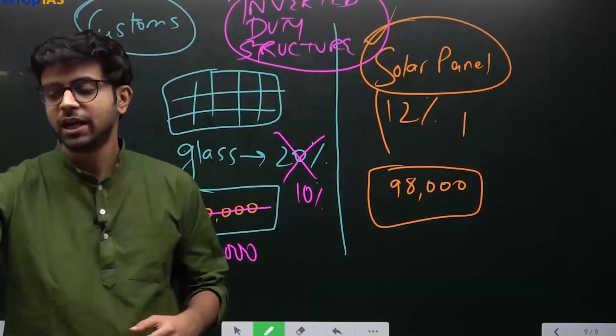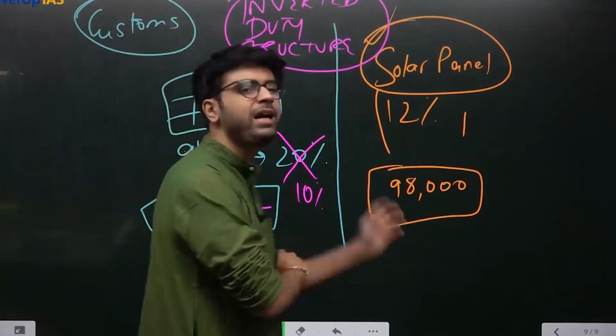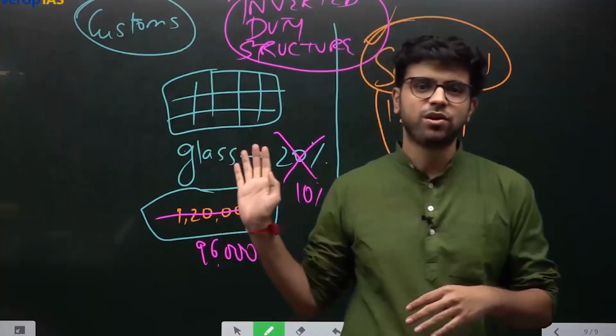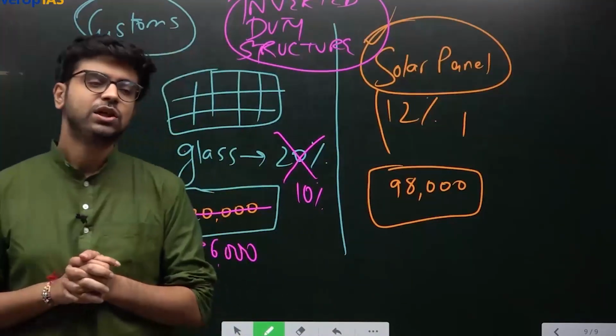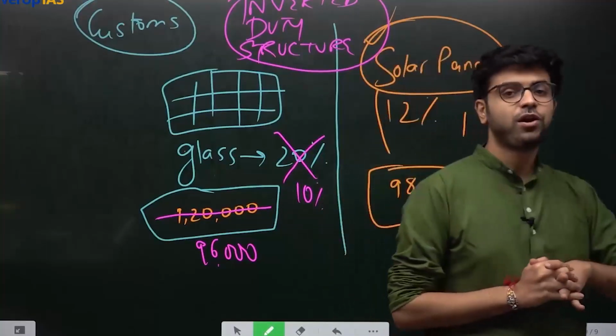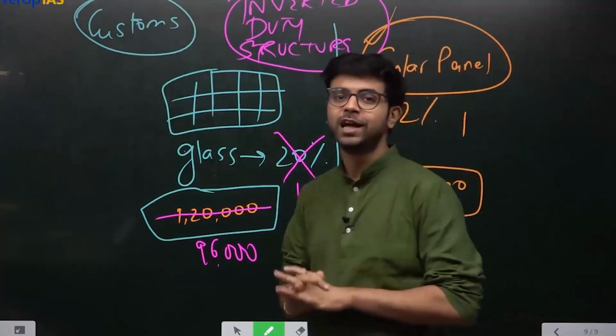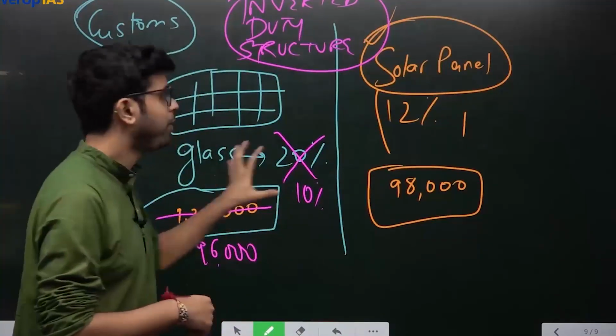See, this was not related to GST generally, but this is related to indirect taxes. This is related to customs. Yes or no? That is why, as the topic of today was indirect taxes, I wanted to talk to you about customs, import duty and all of that. But first I thought I should tell you what is the main issue with our customs regime. So not always, but there are some things where this phenomenon is happening.